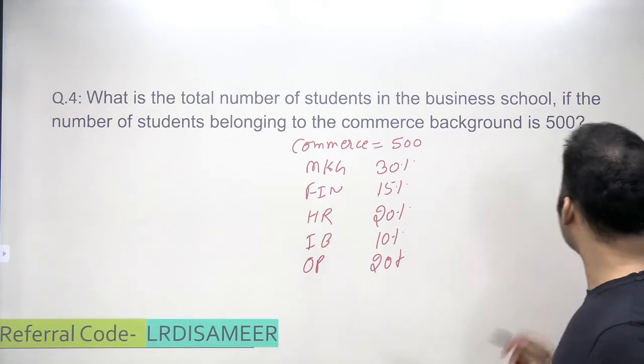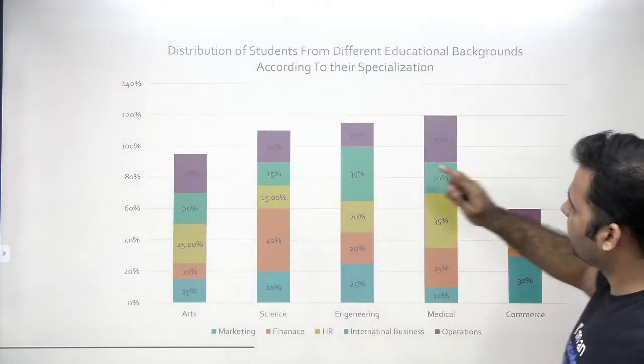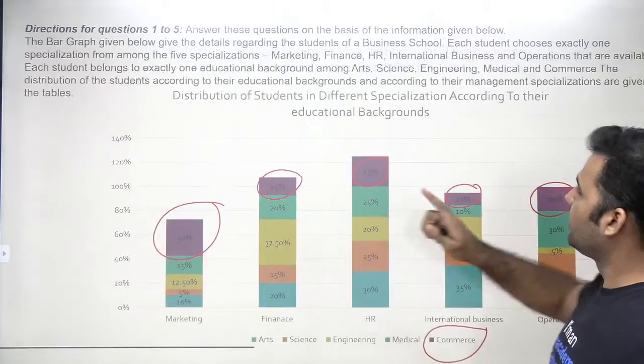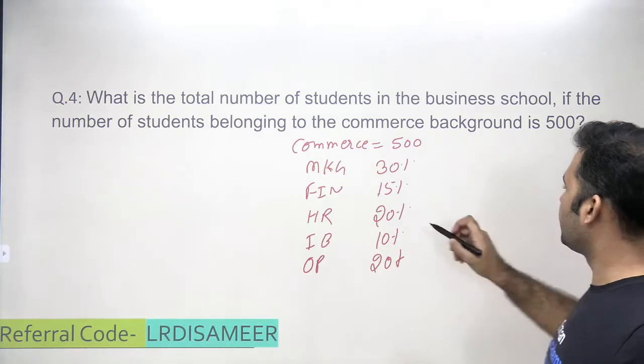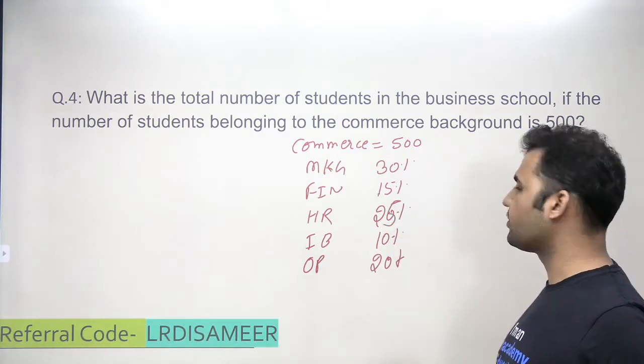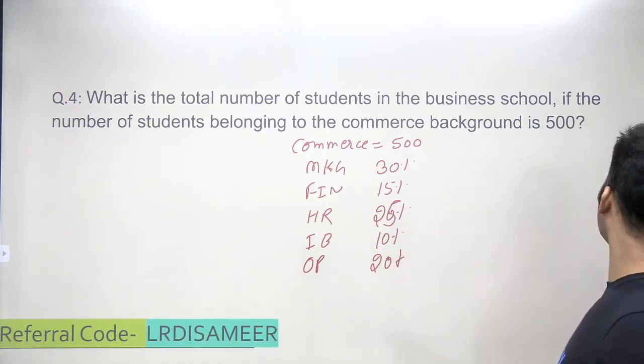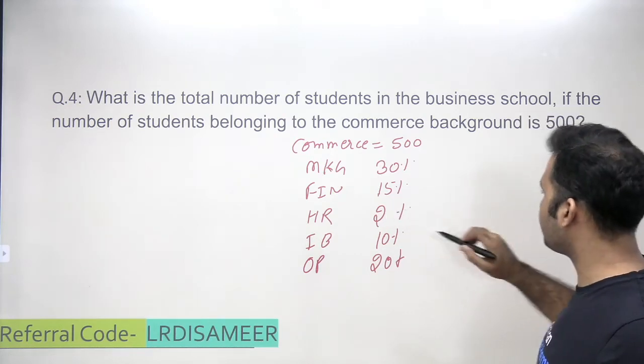If you add them up, okay, now let me cross check it. 30, 15, 25, and 10 and 20. Okay, so this value is 25%. Let's correct it. This is 25%.